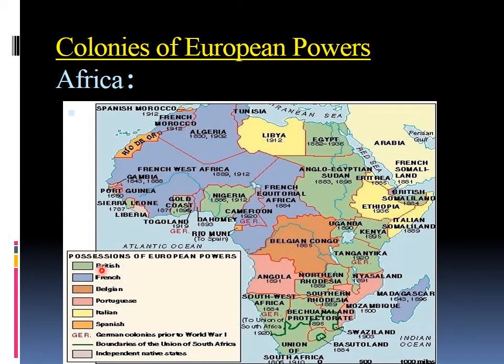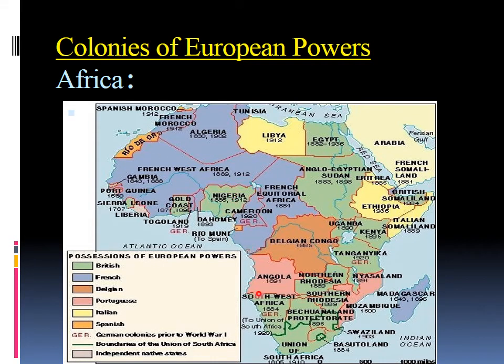These are the European nations. You can see the possessions of European powers: British, French, Belgium, Portugal, Italy, Spain. And these all European powers had divided Africa and made them their own colonies. You can see here the French portion of Africa. These green shaded portions are the colonies of England. Likewise, the most powerful European countries had divided Africa and made them their own colonies. Colony means nothing but a controlled country or a controlled area by a more powerful country.